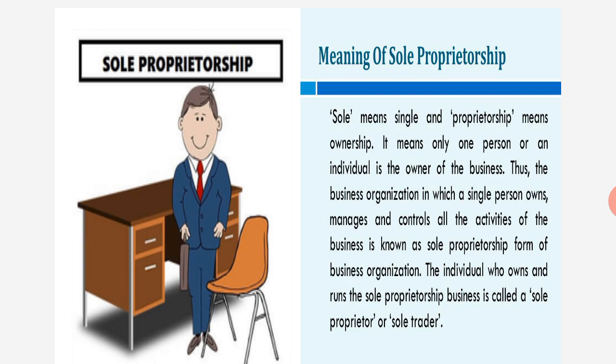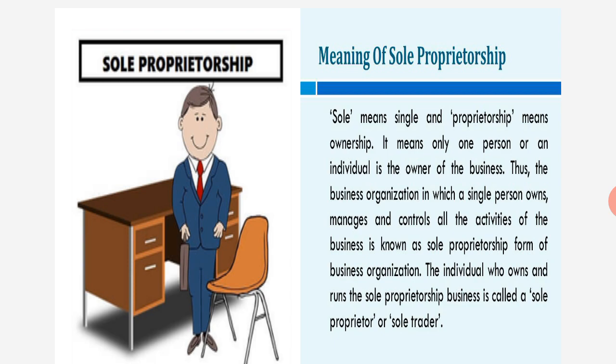He will manage all the dealings which he has to do with the outsiders and control all the activities of the business, like making payments, getting money from outsiders, and setting up different kinds of business. So all the things will be in one person's hand only, which is known as sole proprietorship form of business organization.